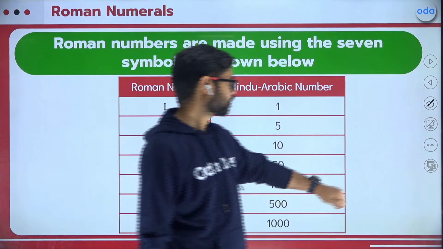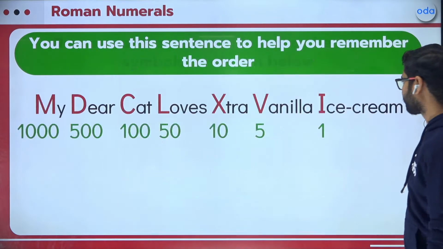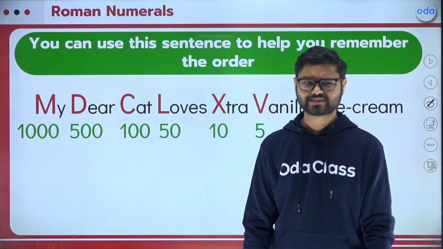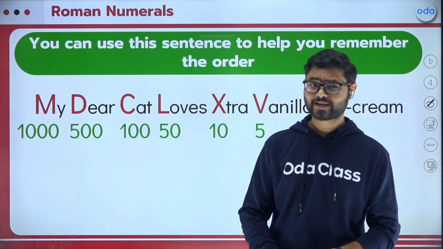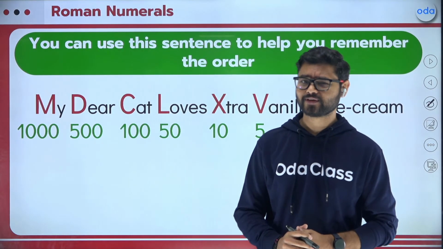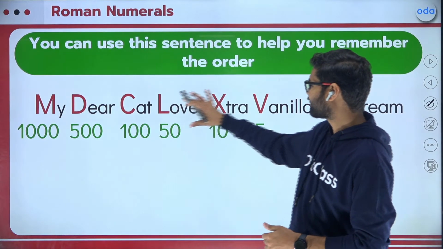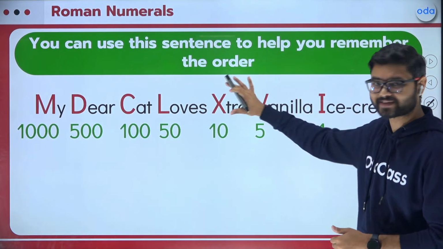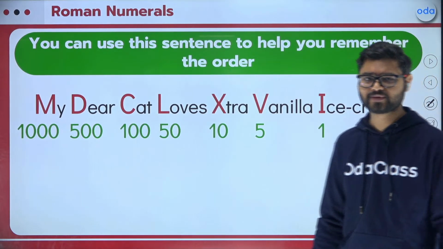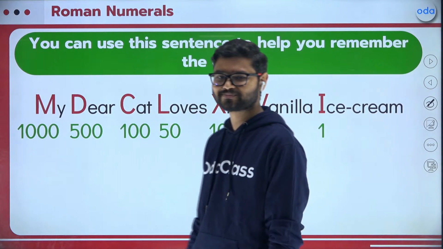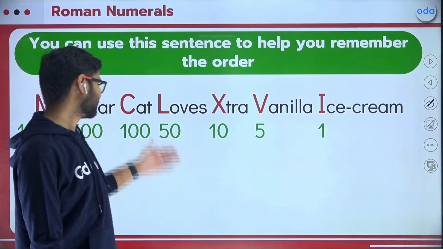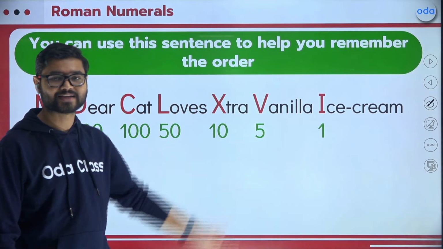Perfect. So how do we remember them? Rahul sir, you have told us 7 symbols, now how will I remember what I means, what X means? Hold on, I have something for you. I have this sentence for you. Can you read this sentence? My dear cat loves extra vanilla ice cream. I hope you also love vanilla ice cream. I like butterscotch. But yes, my dear cat loves extra vanilla ice cream.